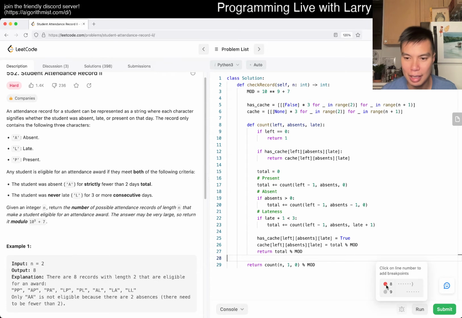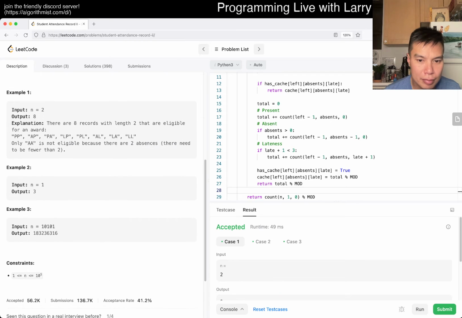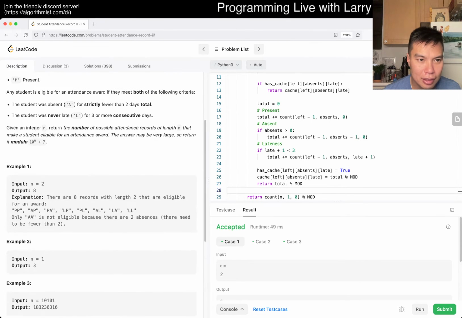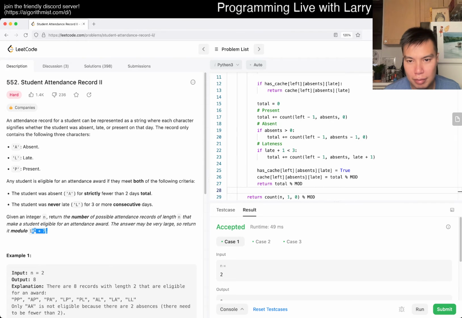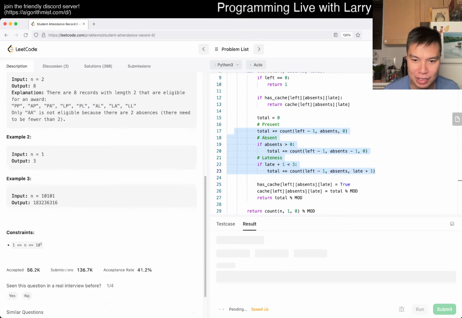And that's it. Of course, I would also say, what is the mod again? 10 to the 9 plus 7 or something? Yeah. I would say in other languages you might have to be careful with the modding. I'm a little bit lazy with the modding, just because, oh, I should have run the big case first. Oh well. Also because I think none of my things actually mod.